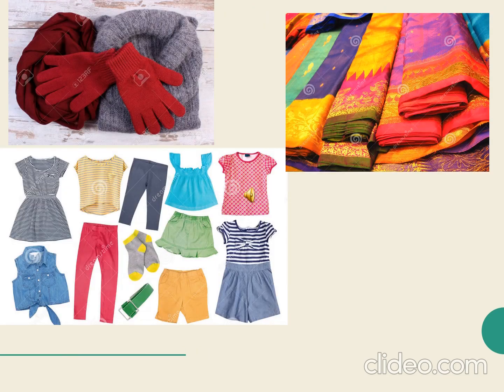As you can see in the slide, different clothes are there. We are wearing clothes according to the season. Like cotton clothes we are wearing during the summer as it keeps us cool. Woolen clothes we are wearing during the winter. It keeps us warm. Silk is used to make saris and dresses. There are other fibers like polyester, rayon, nylon, which are used to make fabrics.